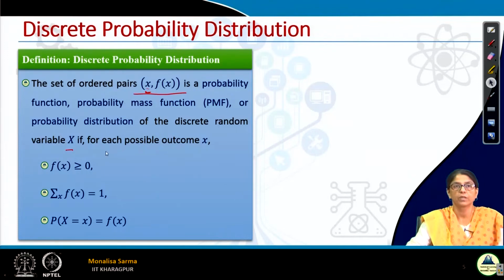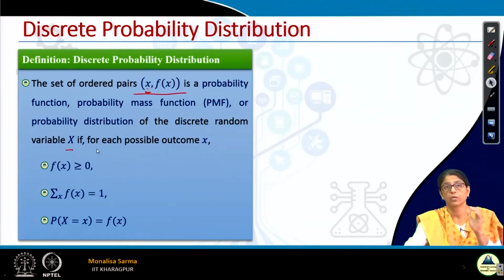So for each possible outcome x of a discrete random variable, f(x) is a probability mass function or probability distribution function if it satisfies the following conditions.